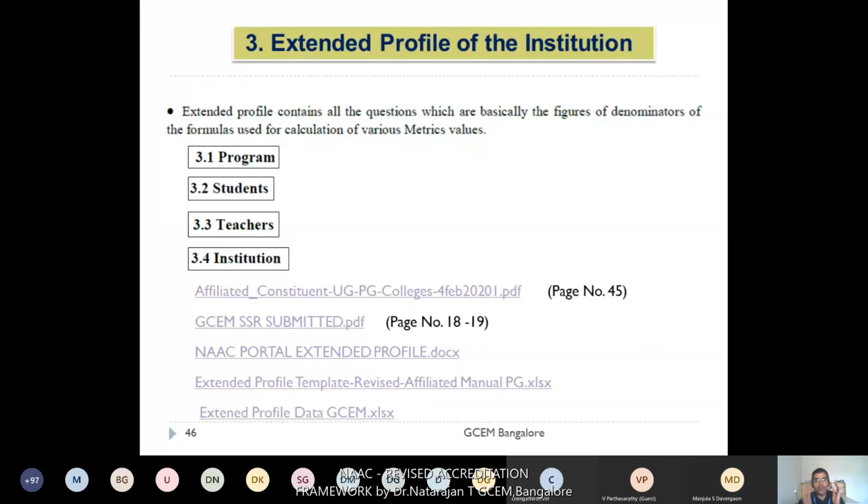Before going for the preparation of QIF documents, you had better prepare these fundamental documents required for your college, so that it is very easy to evaluate yourself how you can get the weightage for each metric. You can do it manually; it is a simple formula, a numerator and denominator multiplied, so you can approximately evaluate the particular metric weightage for your college. That's it for this one, and we'll go to the next one.